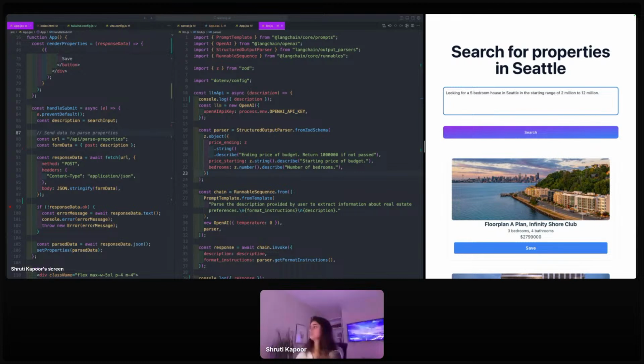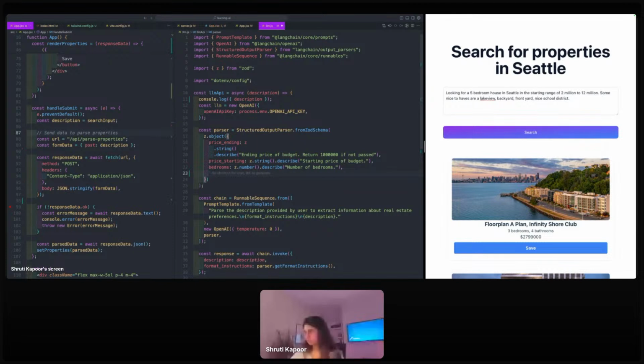I will provide more text in this field, such as a lake view. What else? Backyard, front yard, nice cool. The things that are not a hard yes or no for looking for a house, but kind of nice to have.